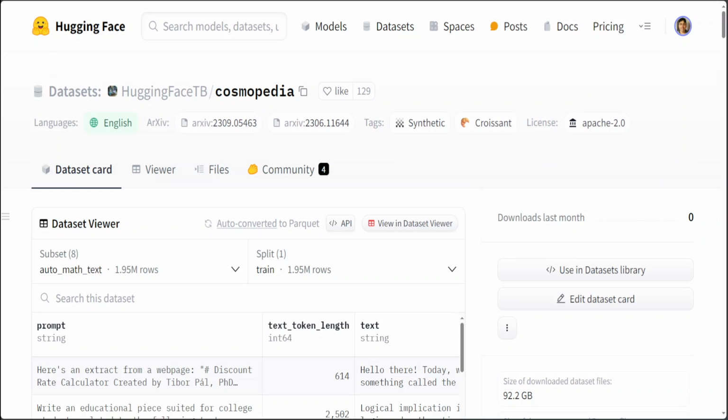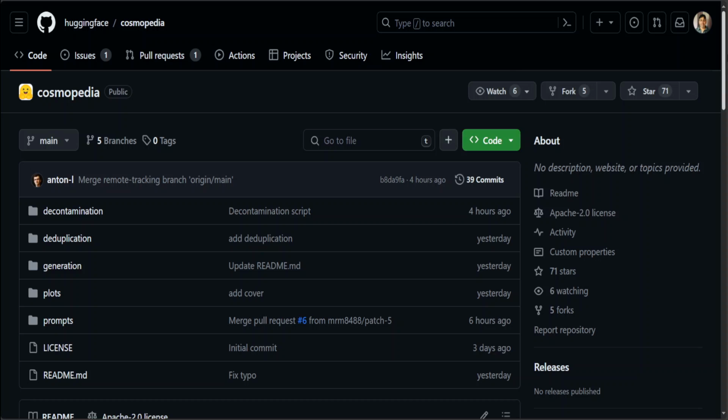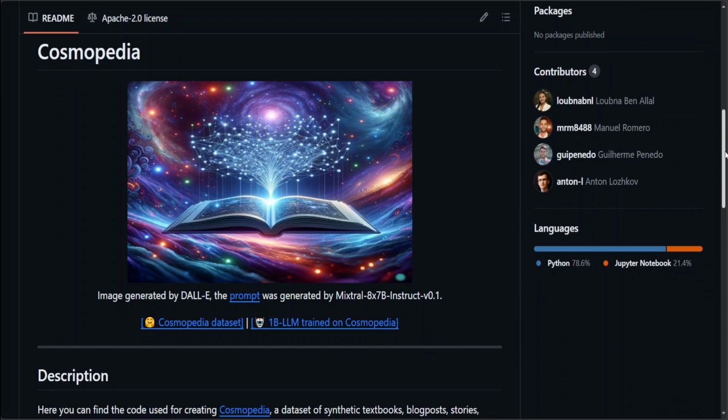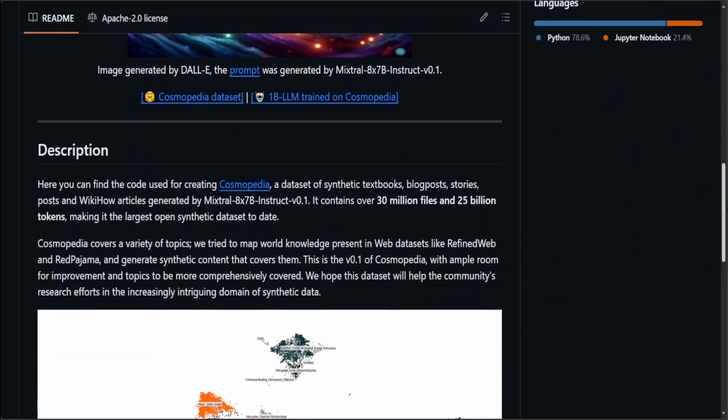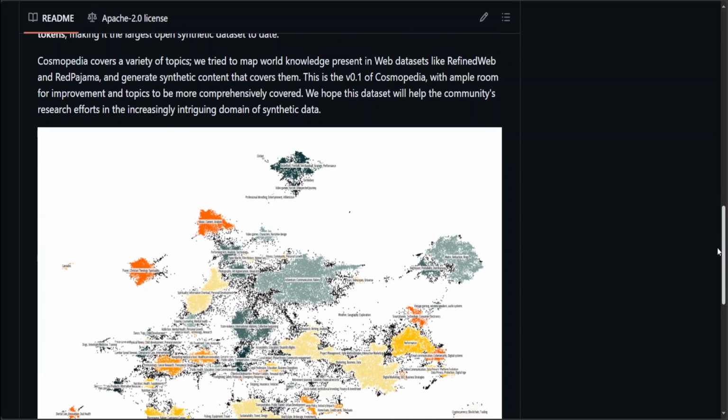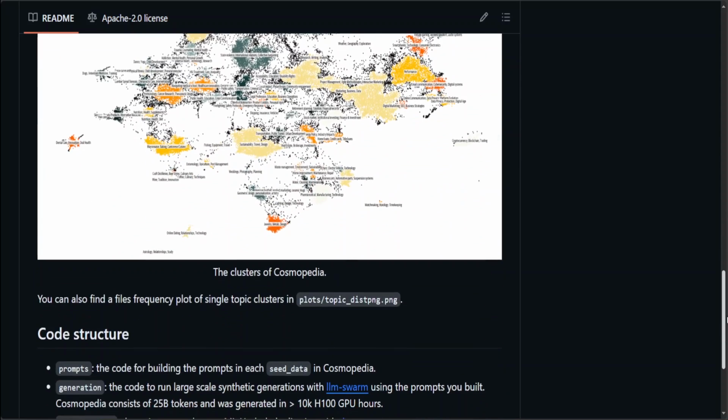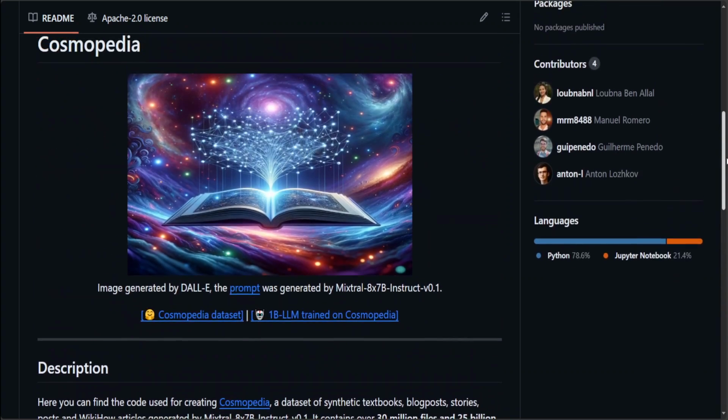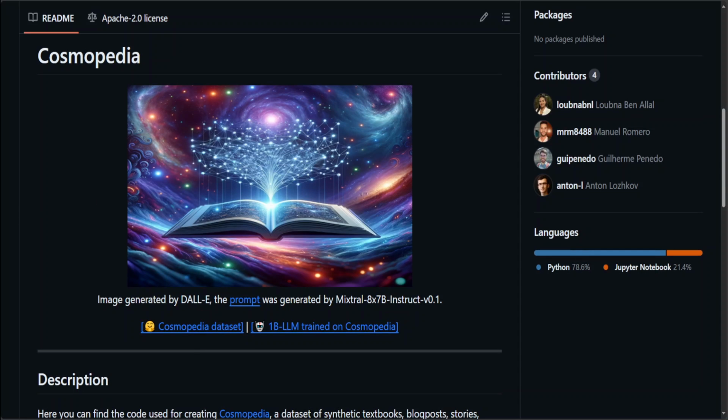They have also shared the creation code on the GitHub, and let me quickly show you if I could display it on my screen. So this is the code which they have used in the Cosmopedia. The image looks good, and then they have described what exactly it contains. Like, it has also got the map world knowledge present in the web dataset, like refined web and red pajama, and also, as I mentioned earlier, synthetic content. And this is a version 1, of course, and it will be evolving a lot in the coming days. And there is a lot of other information which you can find in this GitHub, and also the dataset which I just posted.